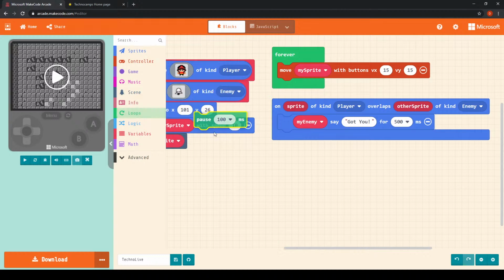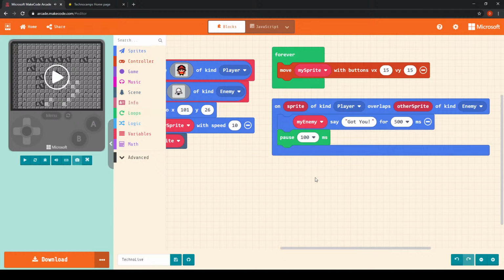If I click and drag that in, put it there, this means that if I were to add more blocks after the pause, they wouldn't run until the duration in the pause block has passed. However long we choose this pause to last is up to us. I'm going to just choose 500 milliseconds again because that seems like a reasonable amount of time, but of course you can do 1 second, which is 1000 milliseconds, and things like that,